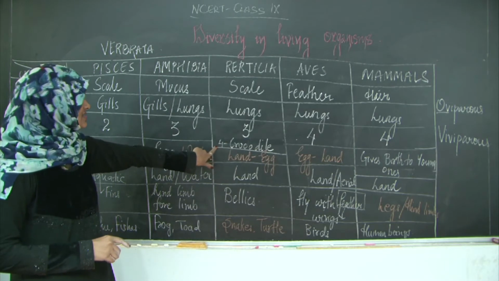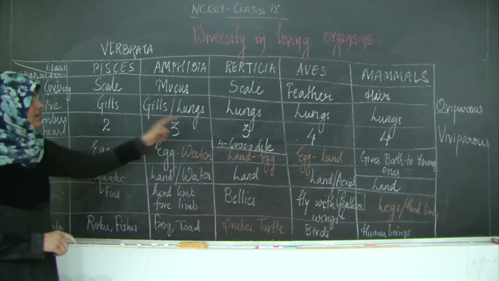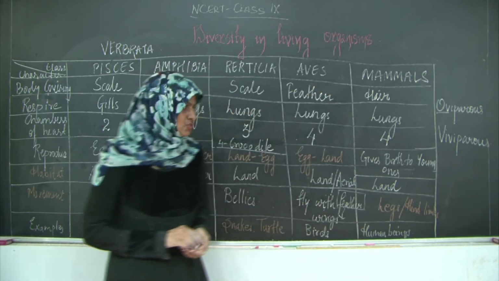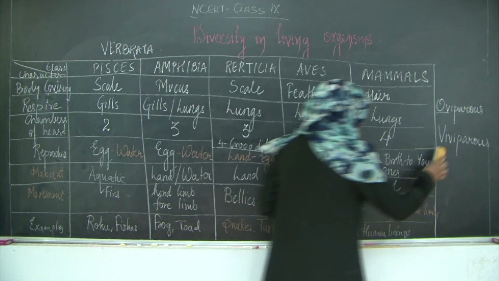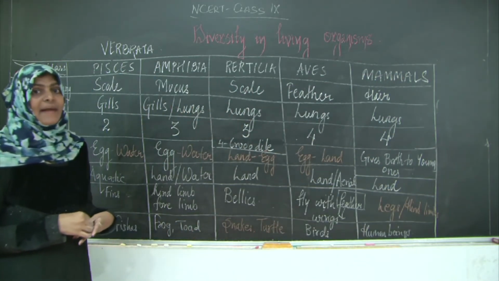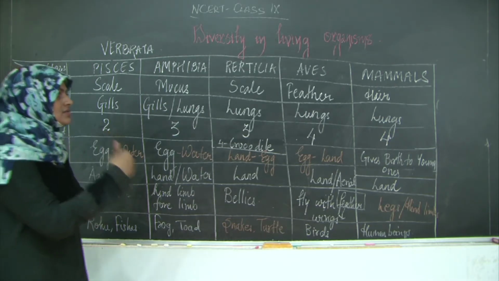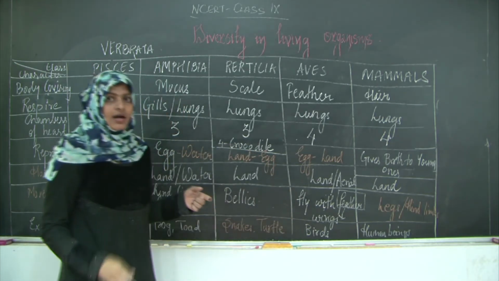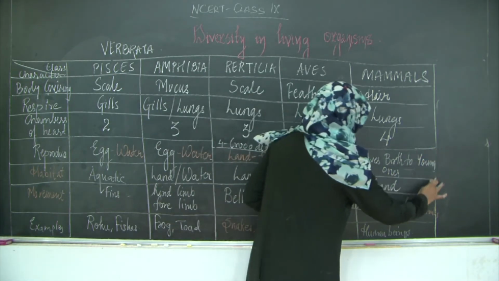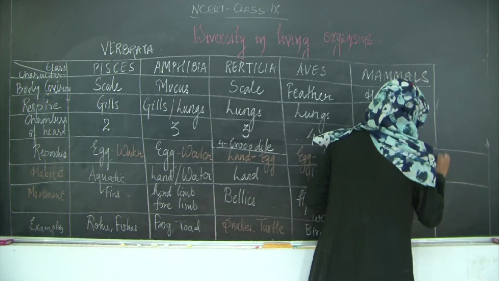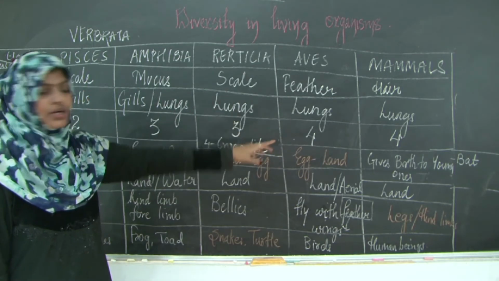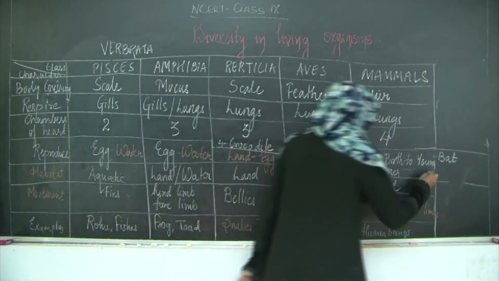But as there is an exception over here in reptiles that they have a 4-chamber heart, crocodile, same way we have an exception in mammals too. Let me write down that exception for you all so that it becomes easier for you all. The first exception is your bat. Bat is flying. It is supposed to be a bird, but bat is a mammal because it gives birth to the young one. So the first one is a bat, okay, that is why mammal. So that bat is included over there in mammals, and one more is your platypus.